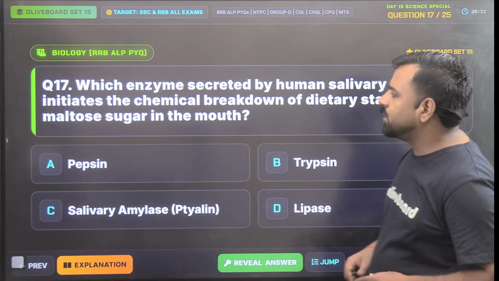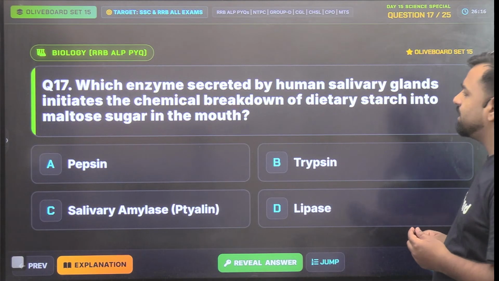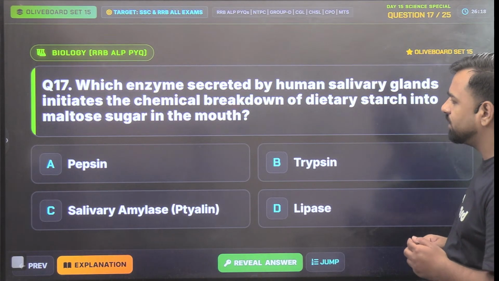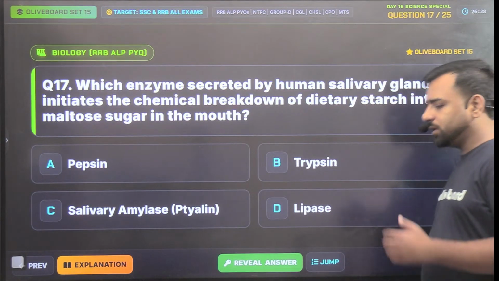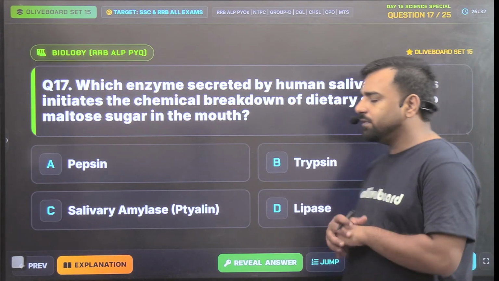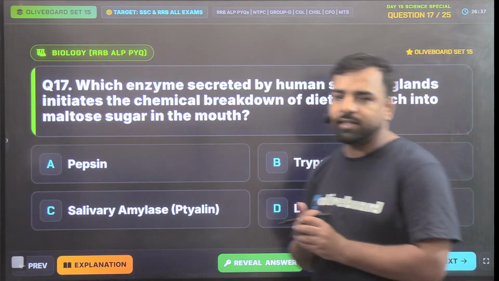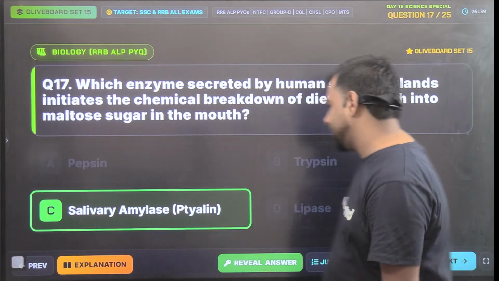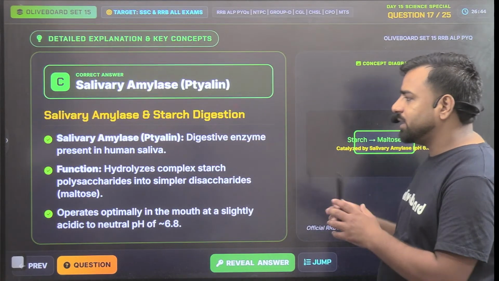Fine. So the question is, which enzyme secreted by human salivary glands initiates the chemical breakdown of dietary starch into maltose sugar in the mouth? Is it pepsin, trypsin, salivary amylase, or lipase? Pepsin is used for the digestion of protein, so that cannot be the answer. Salivary amylase, or ptyalin, is present in the saliva and helps in the digestion of starch. Utkarsh and Ankita, both of you are correct. Ptyalin is the correct answer, the digestive enzyme present in human saliva, that's salivary amylase.